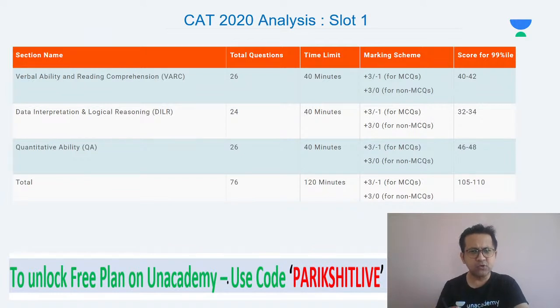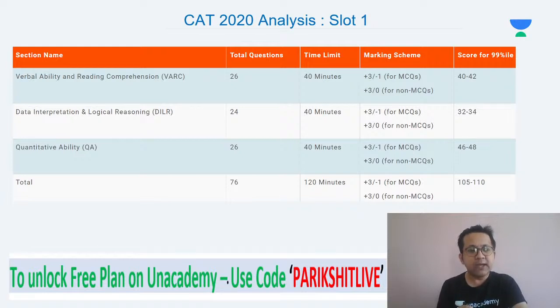I think there are two very important observations in this table. First observation, on average, if you can get around 50 to 55% of the net score in every section, whatever be the number of questions. So if there are 20 questions, around 11 correct, if there are 25 questions, around 13 correct, right, will fetch you a 99 plus percentile.